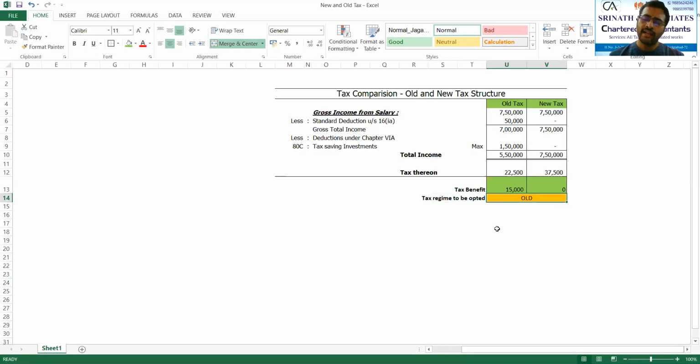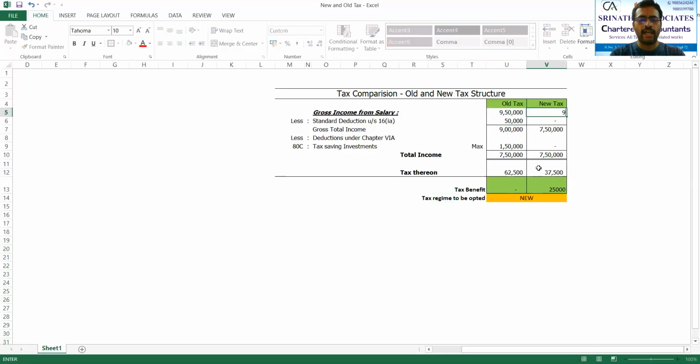This is when different situations arise. Now let us say our income from salary is 9,50,000. In the new also I am taking 9,50,000. Assume I do not have any deductions. I did not make any investments like LIC, mutual fund, nothing. So see what will happen here. See the difference. My total income is 9 lakhs in the old, whereas in the new, my total income is 9,50,000. Now see the taxation.